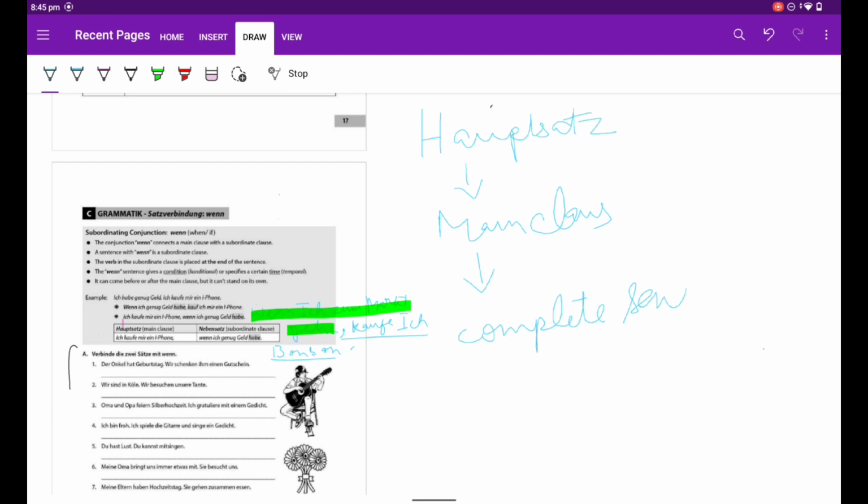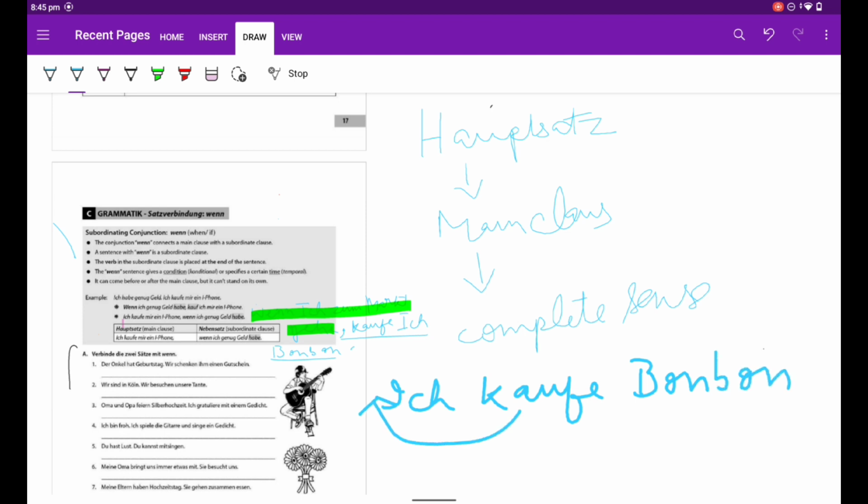How? We can see when I give this, ich kaufe Bonbon. Or we can also write kaufe ich Bonbon. I buy toffee. It makes sense. It is complete. If I say I buy toffee, this itself is a complete sense. It is not dependent upon another sentence. That's why it's known as Hauptsatz.